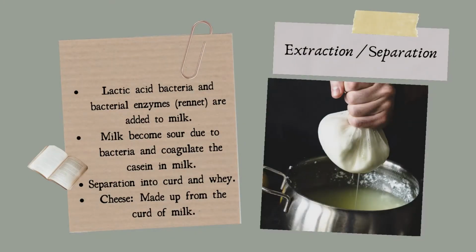During the separation process, lactic acid bacteria and bacterial enzymes such as rennet are added to milk. Milk becomes sour due to bacteria, and this coagulates the casein in milk. Therefore, it results in separation into curd and whey, and cheese is made from the curd of milk.